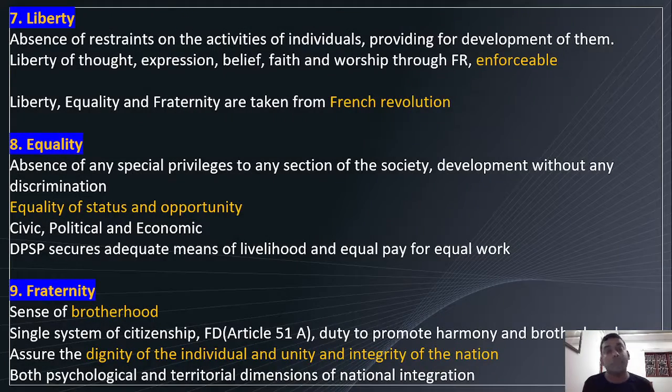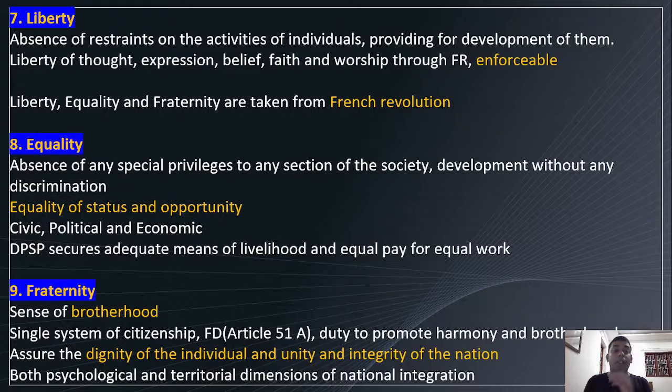Liberty is nothing but freedom. Absence of restraints on the activities of individuals, providing for their development. Liberty of thought, expression, belief, faith, and worship is given through fundamental right. It is enforceable, right? Justiciable. So liberty of thought means freedom of thought, freedom to express, freedom of speech and expression, Article 19.